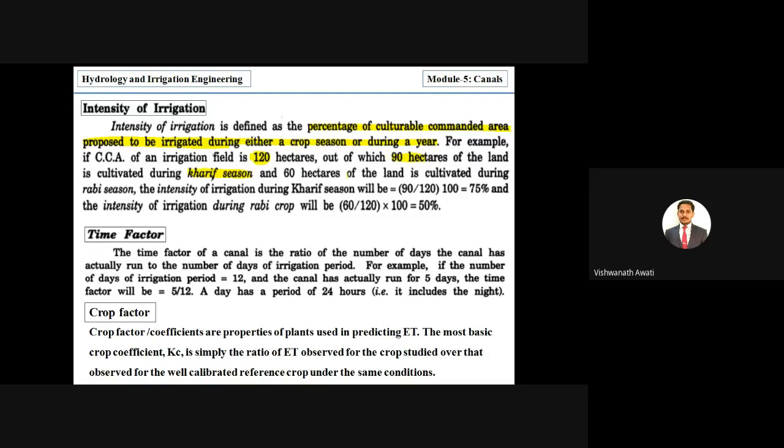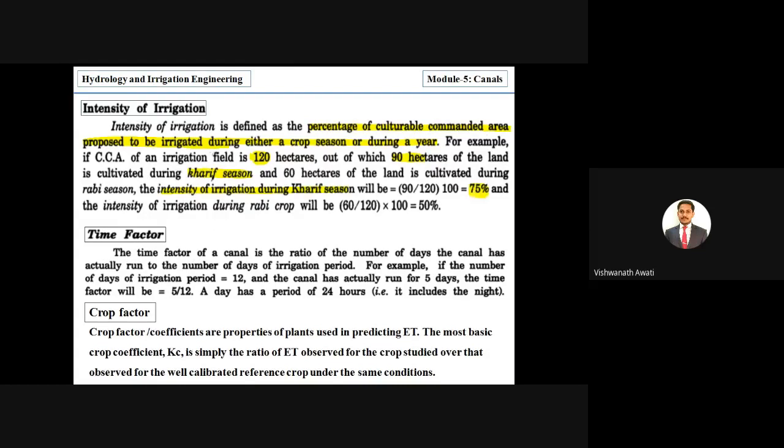Then the intensity of irrigation during the Kharif season. I'm just taking the example of Kharif season. So here total land is 120, and only 90 hectares is cultivated during the Kharif season. Then the intensity of irrigation during Kharif season is 90 by 120 into 100, which is 75 percent.